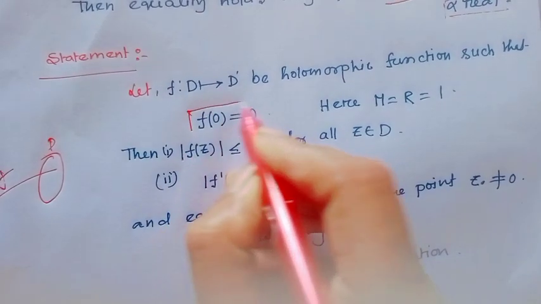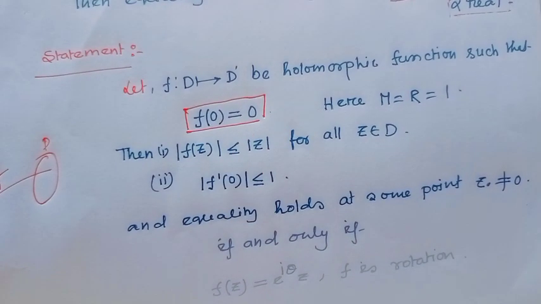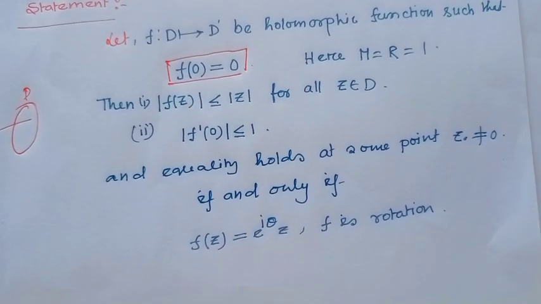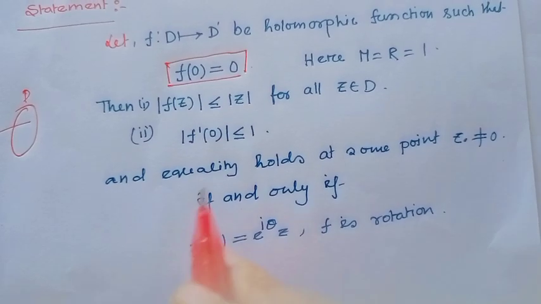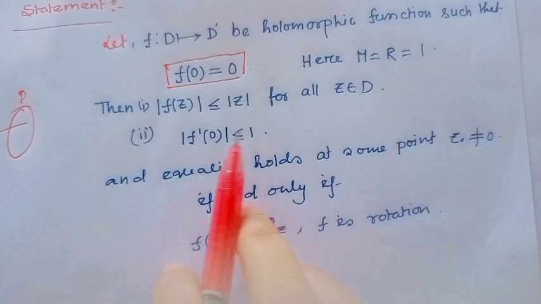Here Schwarz lemma is always applicable when f(0) equal to 0. If f(0) equal to 0, then by Schwarz lemma we can tell mod f(z) is always less than or equal to mod z, and mod f prime(0) is less than or equal to 1.